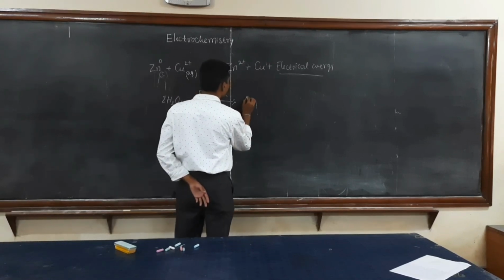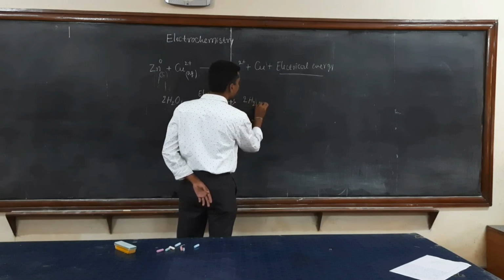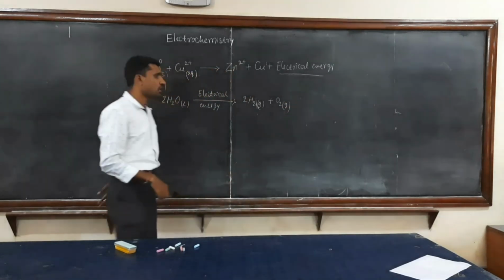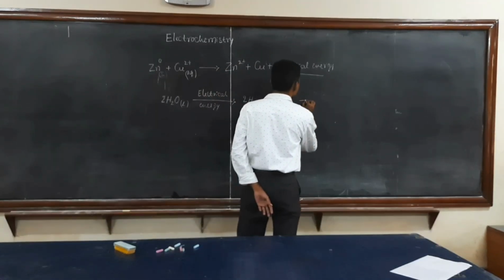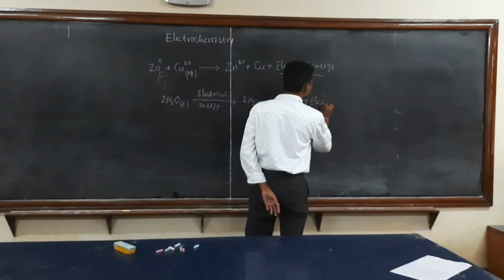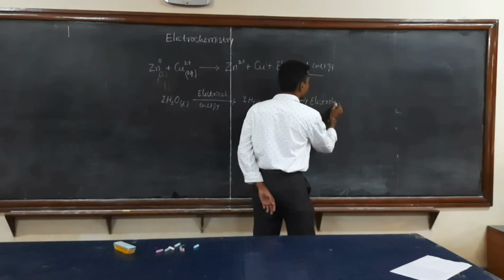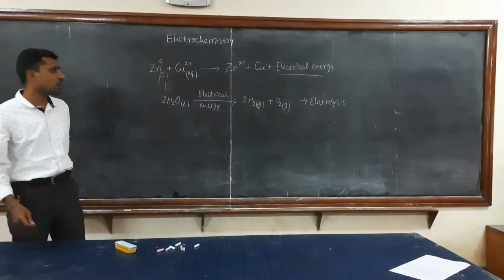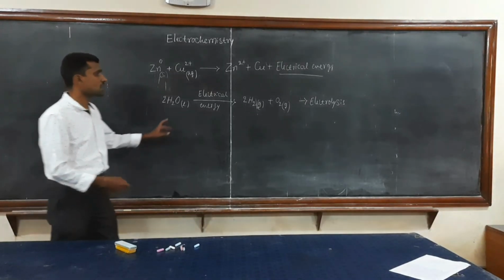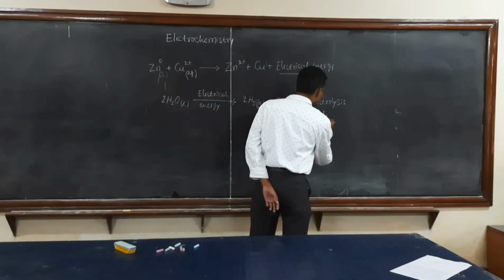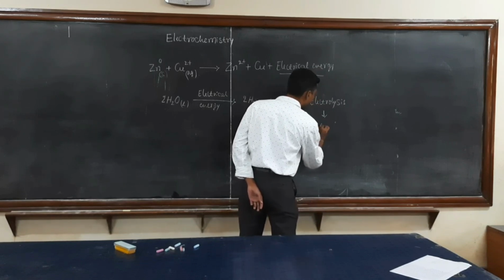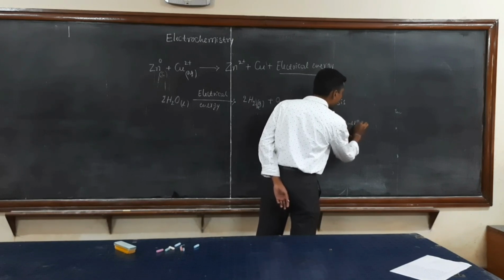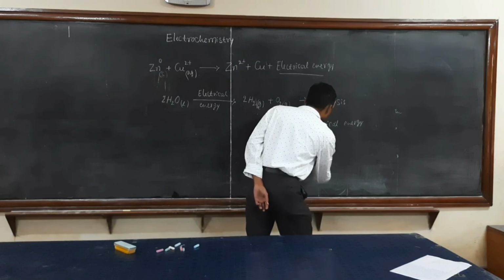In this case, hydrogen gas will be liberated along with oxygen gas, and this process is called electrolysis. So here electrical energy is converted into chemical energy.